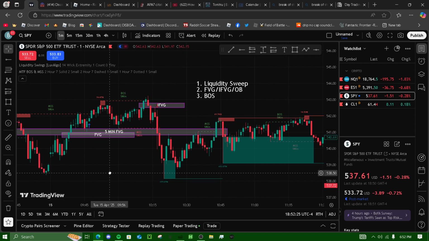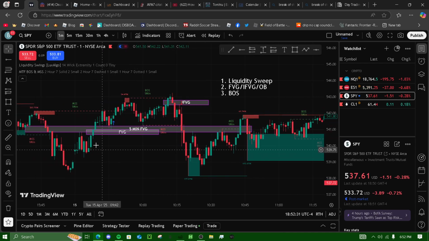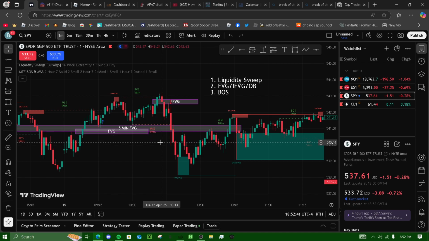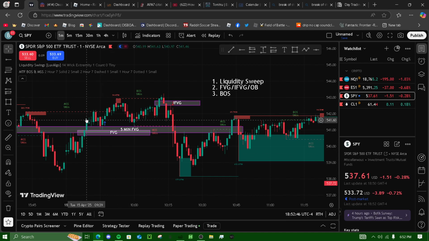So what I should have done was, since I didn't get my liquidity sweep at that time, I got it right here, right? I still had this fair value gap, but it didn't tap into it. So that's when it swept liquidity.